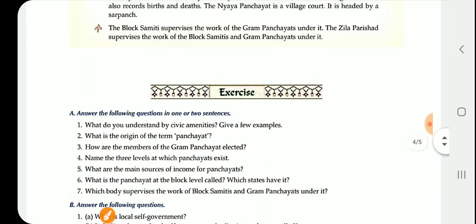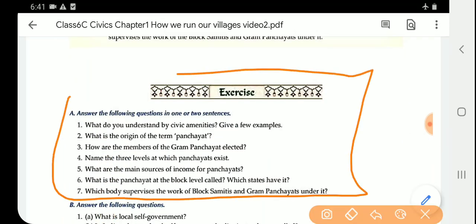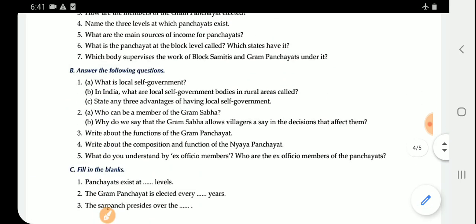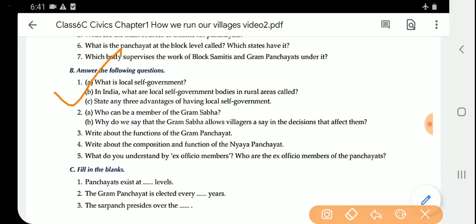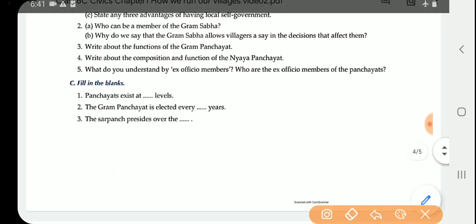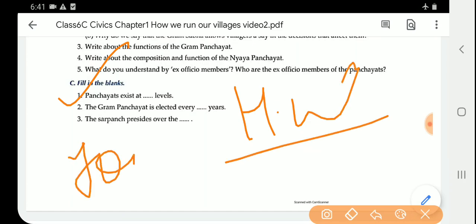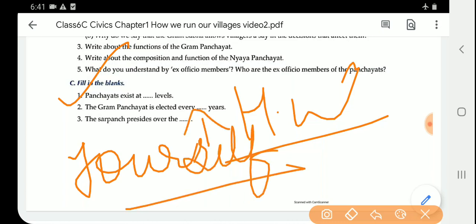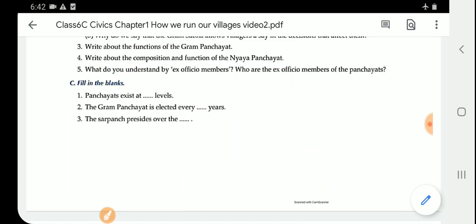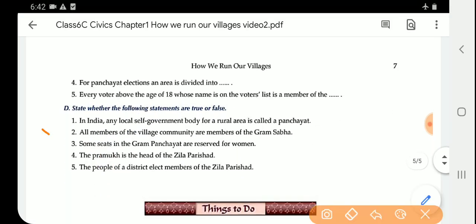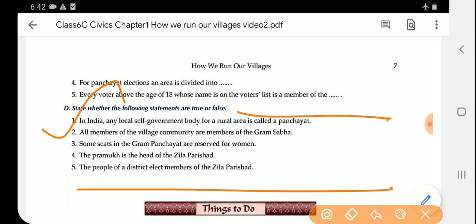Now, these answers I will be giving you in your homework, for exercises A and B also, but exercises C and D you will be doing yourself.